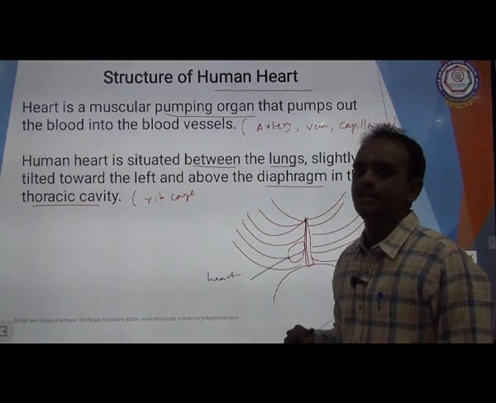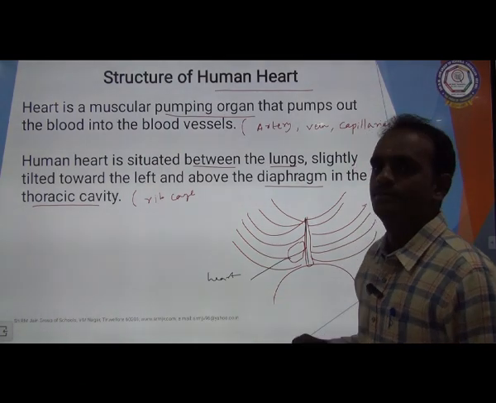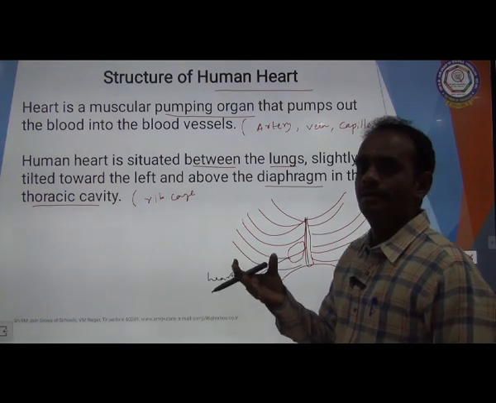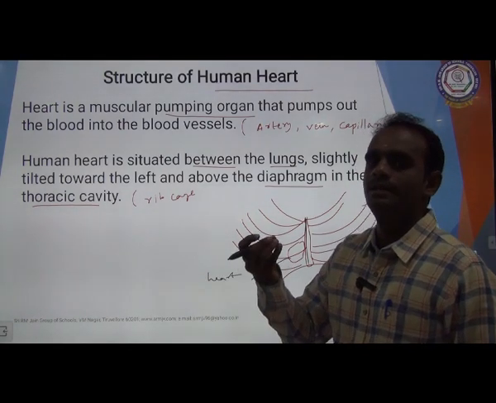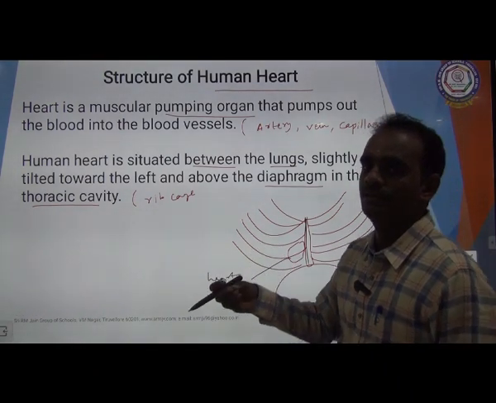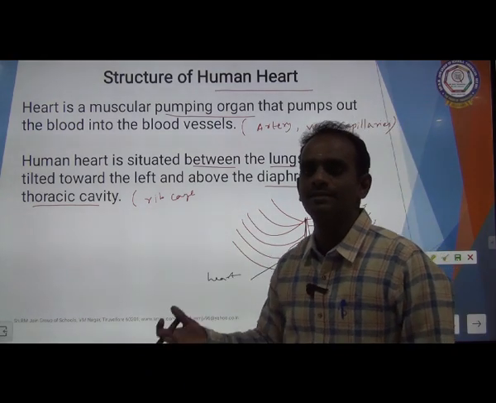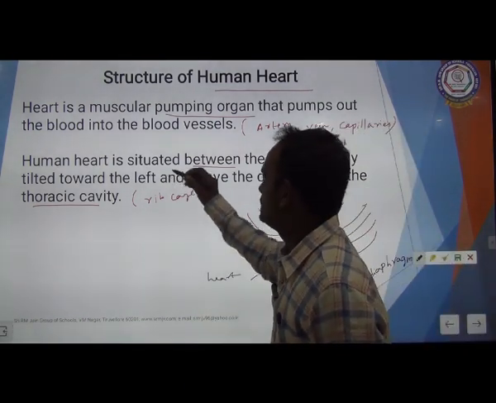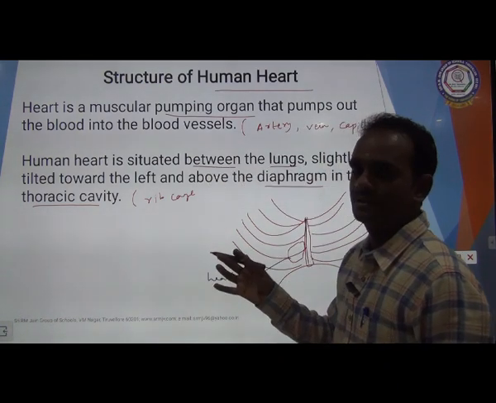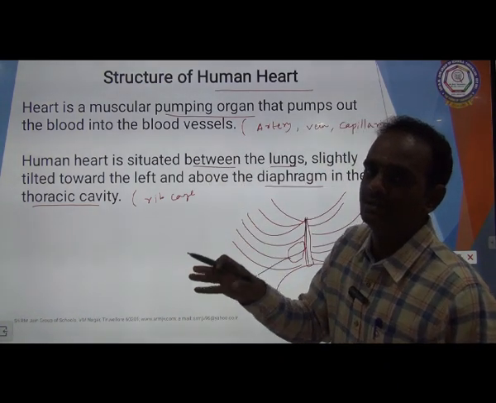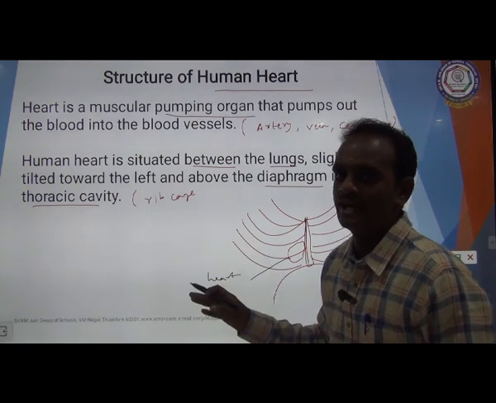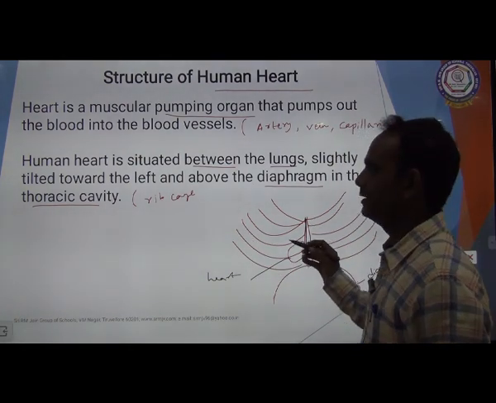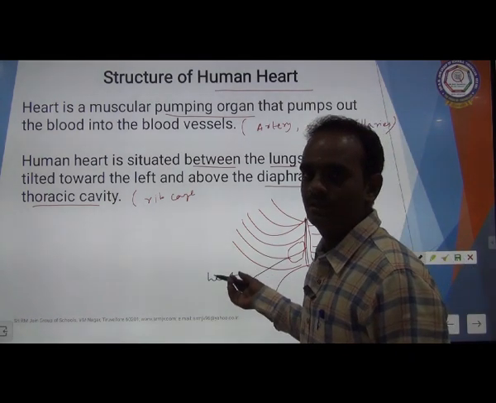Once again I am repeating, heart is a muscular pumping organ and it pumps the blood. The blood flows through the blood vessels and is circulated throughout the body. The heart is situated between the lungs, slightly tilted towards the left side and above the diaphragm. This is the diaphragm. Shall we move to the next slide?